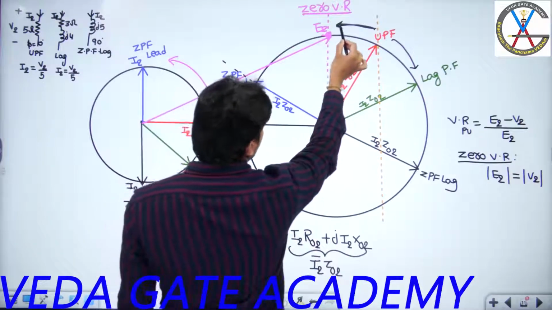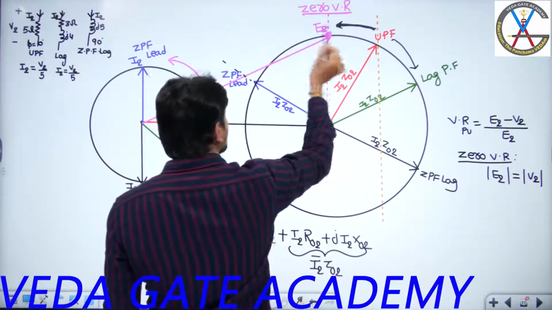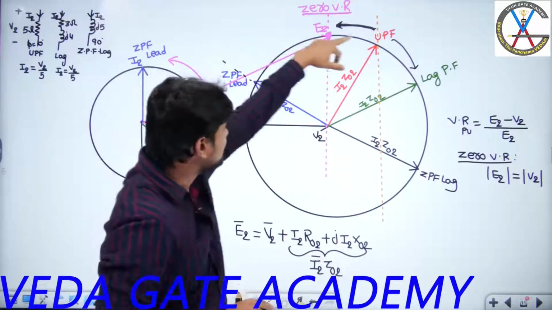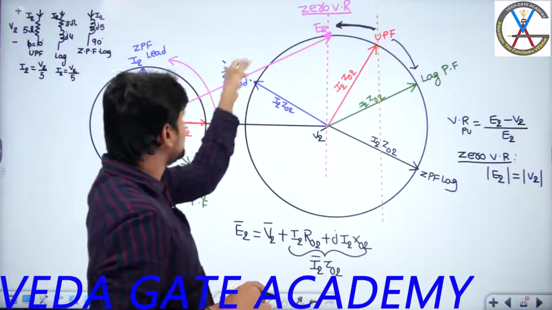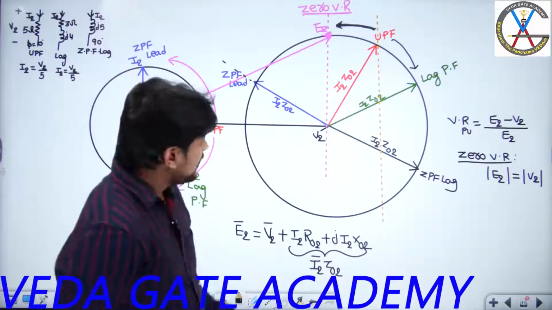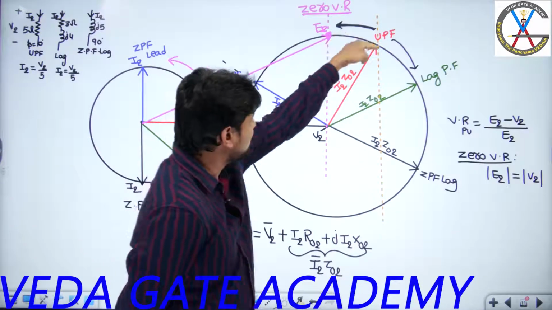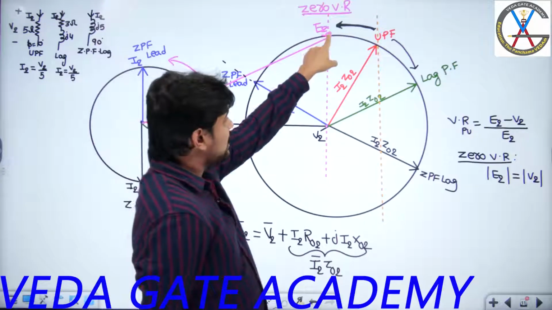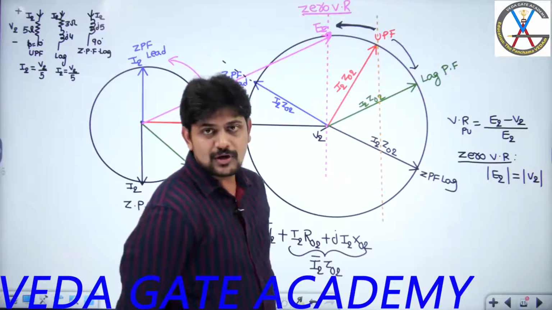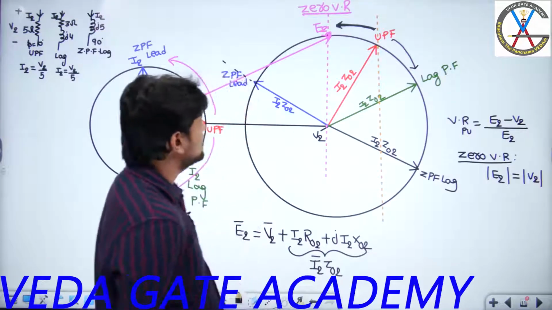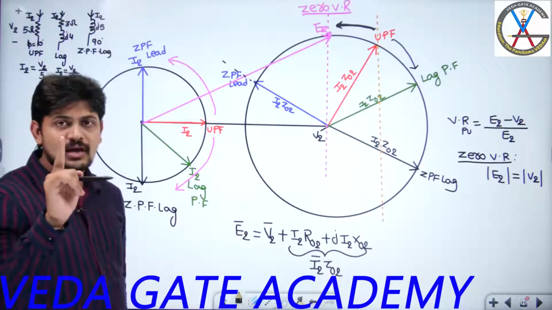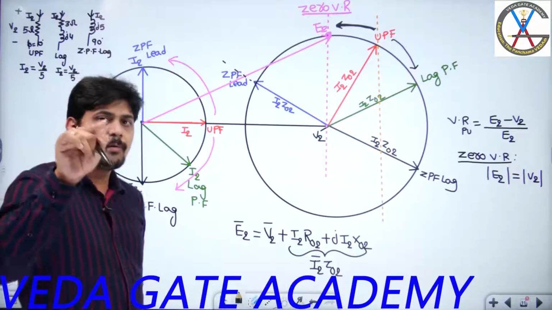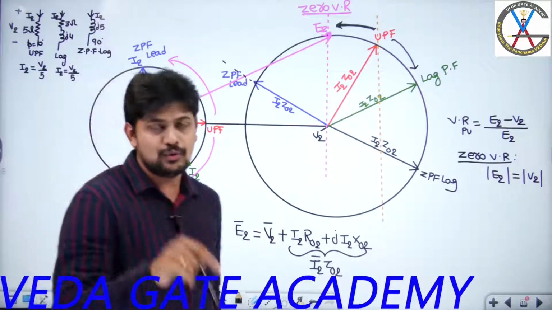Now, is zero voltage regulation occurring for the leading power factor region or the lagging power factor region? First thing, leading power factor, because if I am moving anti-clockwise from unity power factor, I am entering into leading. This is the first point. Now, is this particular point nearer to unity power factor or nearer to zero power factor? I can say this particular point is nearer to unity power factor. So what is the conclusion I can say? Zero voltage regulation for a transformer is obtained for leading power factor loads which are nearer to unity.